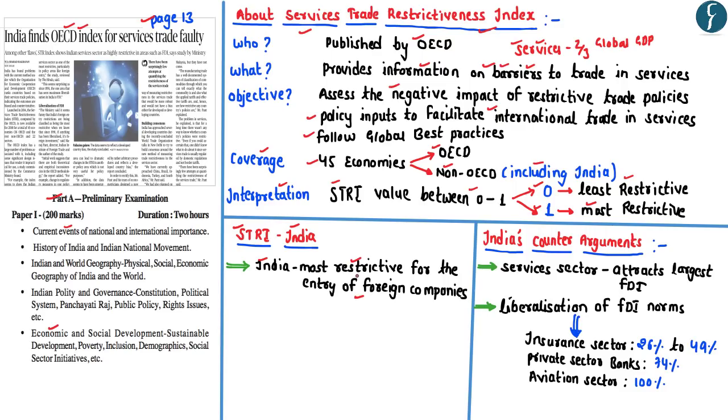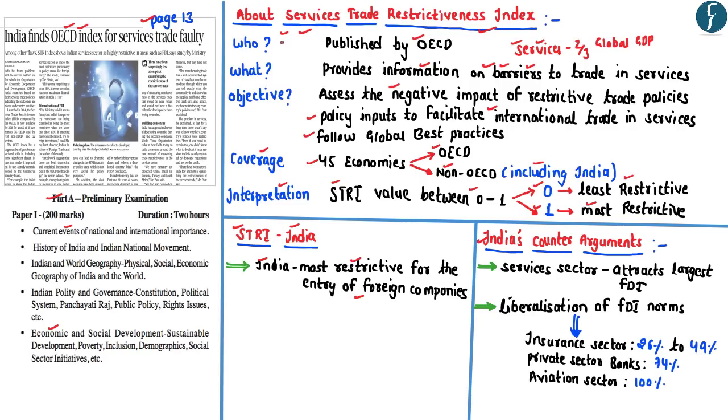Now, this aspect of the report has been rejected by India, and accordingly, India has come up with counter arguments. Apart from that, India has also highlighted that the Services Trade Restrictiveness Index is actually faulty since it does not take into account the various policy measures put in by the Indian economy in order to facilitate